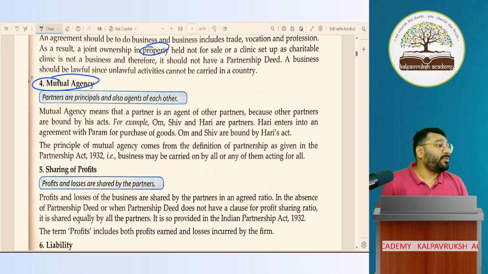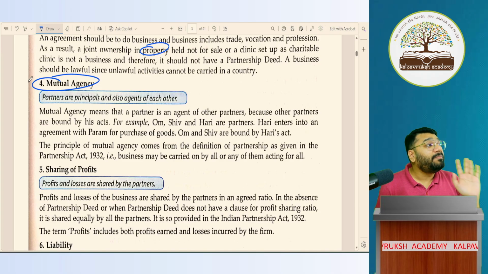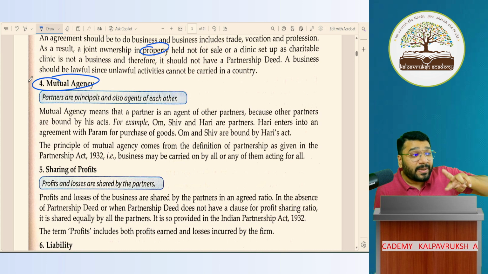Very good. This is what happens when you don't listen. She said principal, you should other partners, and she is right. It is the principal. The principal has to bear it. So whatever agent does, partner means agent, partner means principal. Any activity which the partner does in that capacity is called agent, and that has a binding effect on all the other partners who are called principal. So the relationship between partners in a partnership firm is that of a principal and agent.